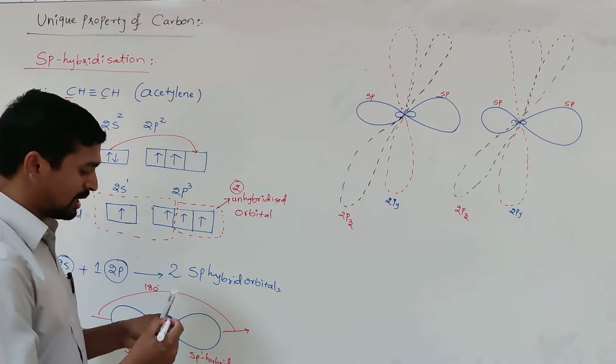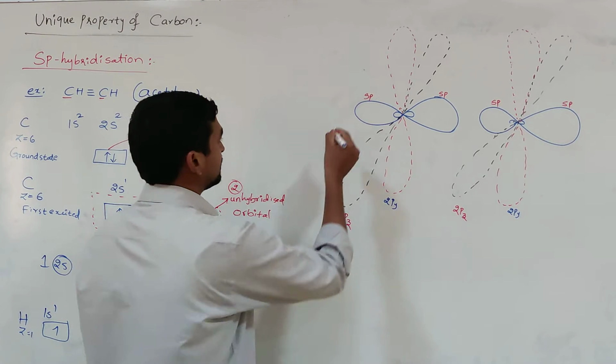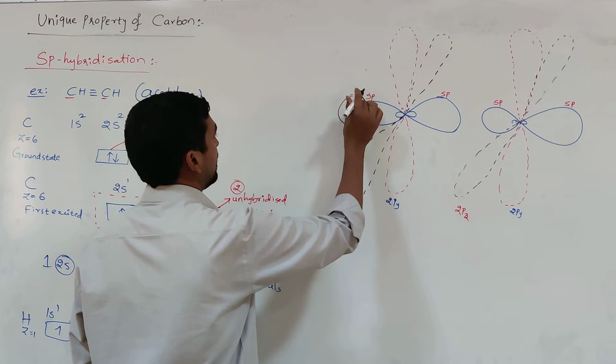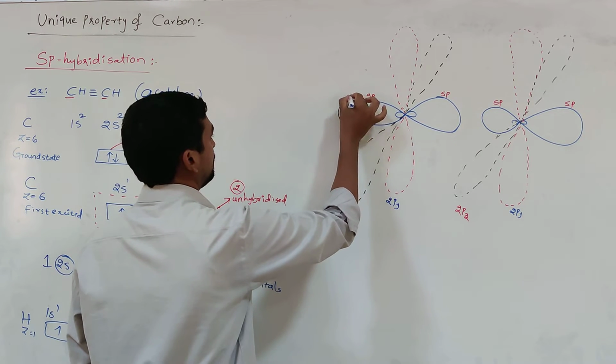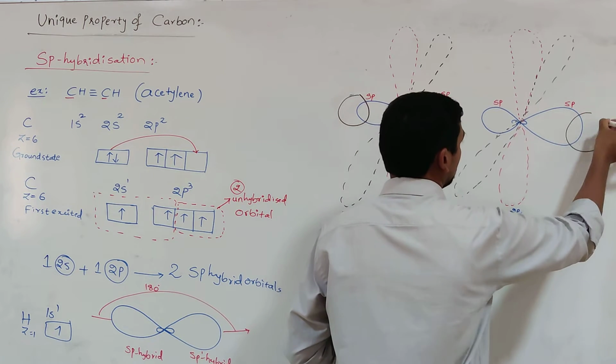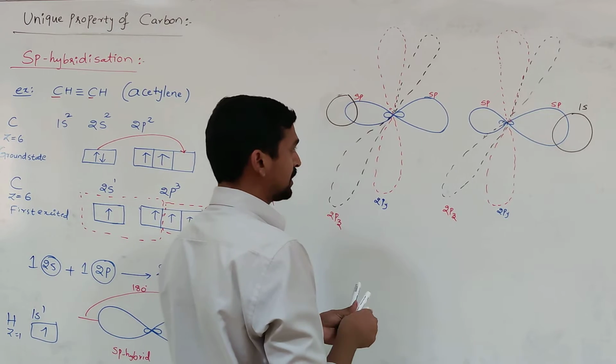So now the 1s orbital of the hydrogen atom is overlapped with the sp hybrid orbital of each carbon atom, resulting in the formation of a sigma bond.